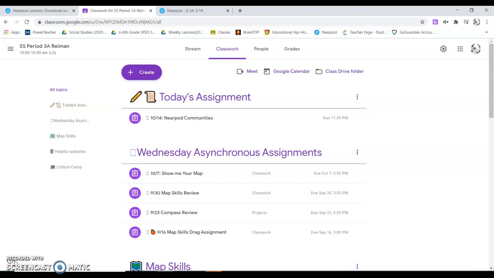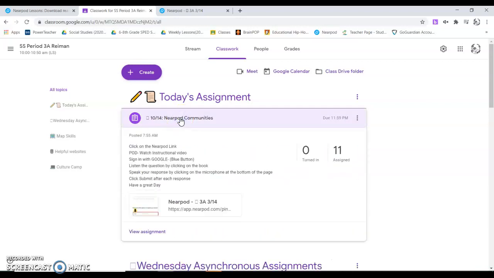Today you're going to do a Nearpod assignment where you answer 3 questions about communities. Remember, a community is a place where people live, work, and play. So you're going to come to today's assignment. You should have an orange circle. Mine doesn't show up for some reason. And you're going to click on 1014 Nearpod Communities.